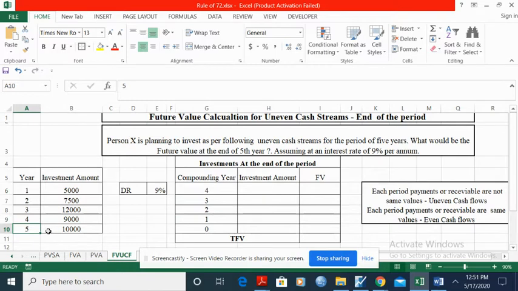Similarly, Mr. X is investing 10,000 rupees at the end of the fifth year. There is no compounding at the end of the fifth year, because you are calculating the future value exactly at the end of the fifth year only. So how to calculate in this case?